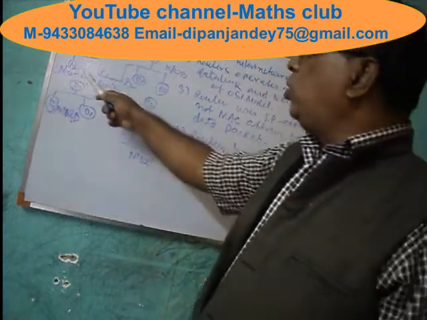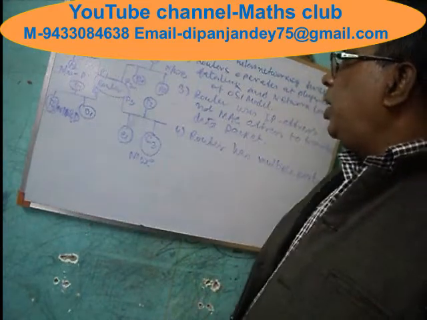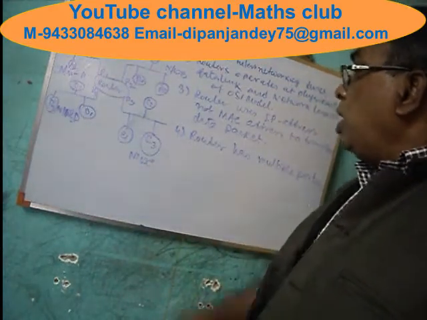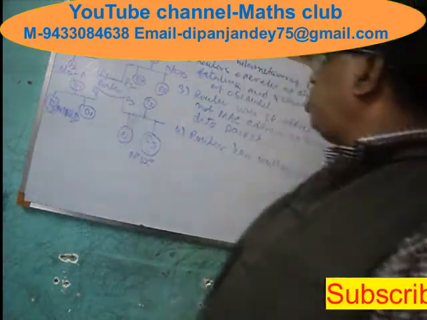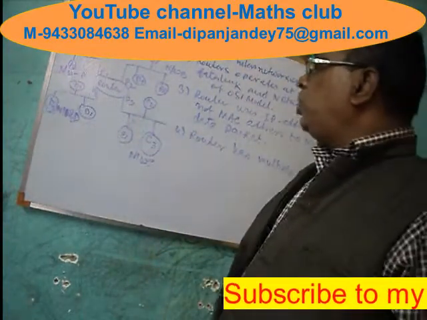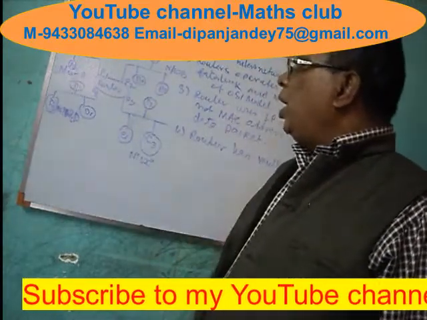P1 is connected to network A. P2 is connected to network B. P3 is connected to network C, and P4 is connected to network D. There are 4 ports here. I am just drawing; you can draw another network.